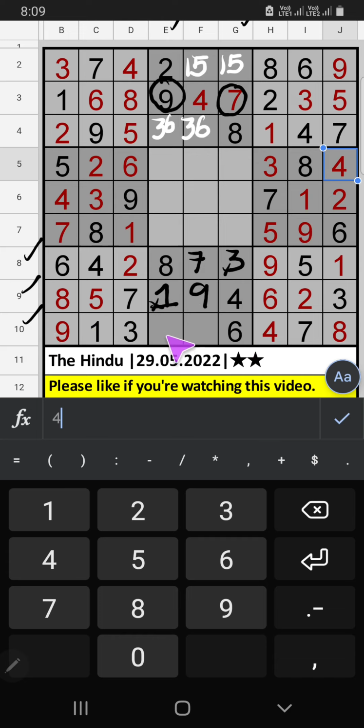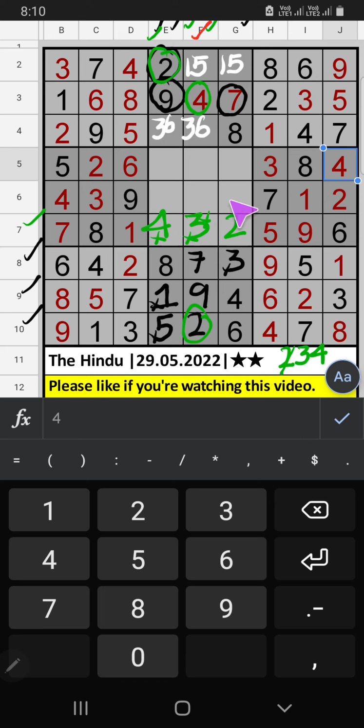10th row, 2 numbers are remaining, 2 and 5. Column E we have 2. So 2 can't come in this cell. 2 is confirmed here. Then 5 is here. 7th row, 3 numbers are remaining, 2, 3, 4. Column E, column F we have 2. So 2 can't come in these cells. Then 2 is confirmed here. Then only 2 numbers are remaining, 3 and 4. Column F we have 4. So 4 can't come in this cell. Then 4 is confirmed here. Then 3 is here.